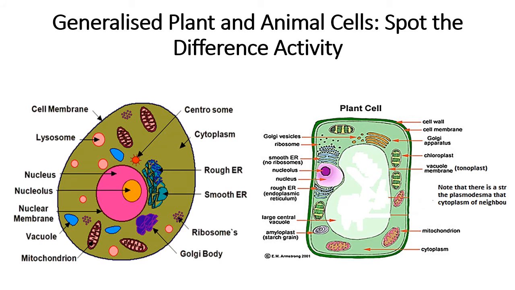All right, the two types of cells that you are likely to observe, or basically the only two types that you will observe for AS biology, are the animal cell and the plant cell. Usually, students who are new to biology struggle to understand what the difference between these two cells are, but I often start students off with a spot the difference activity. What this activity simply does is to remind students, first of all, of the basic differences they can see by simply looking at these two cells.